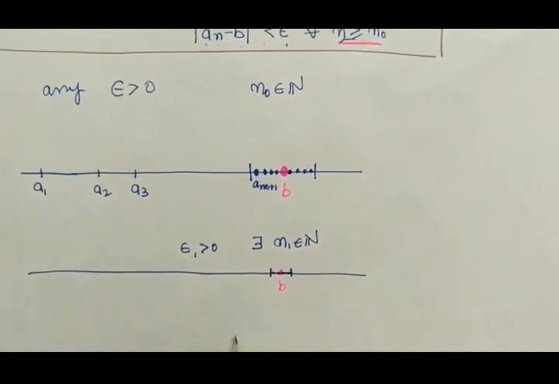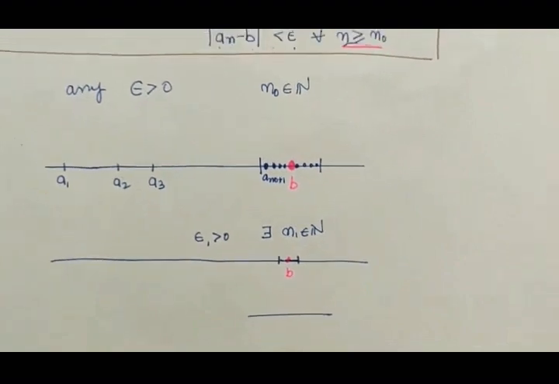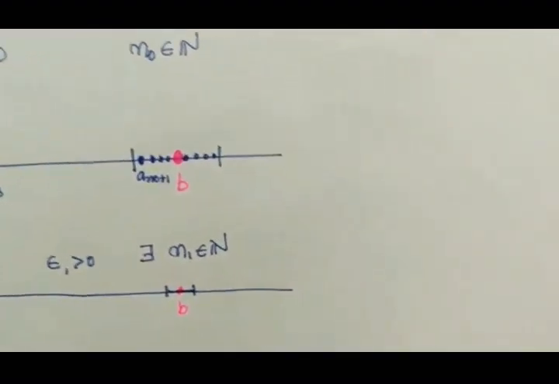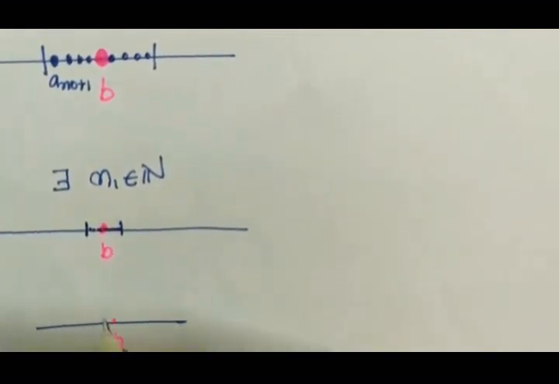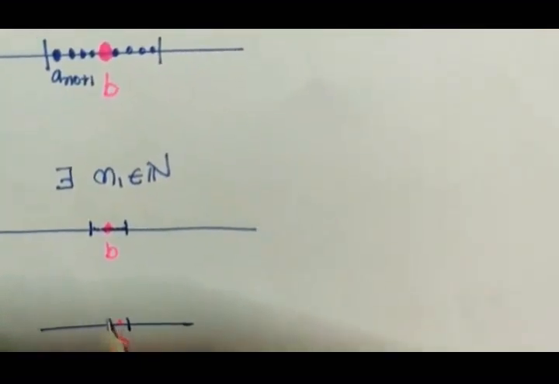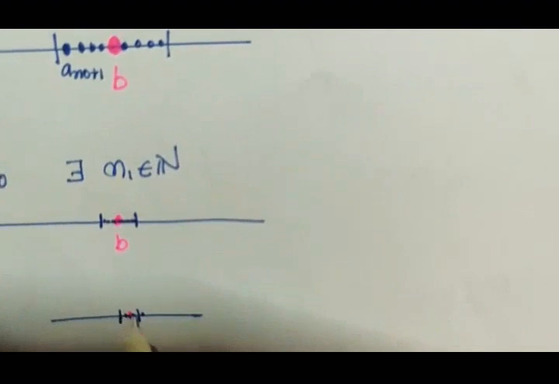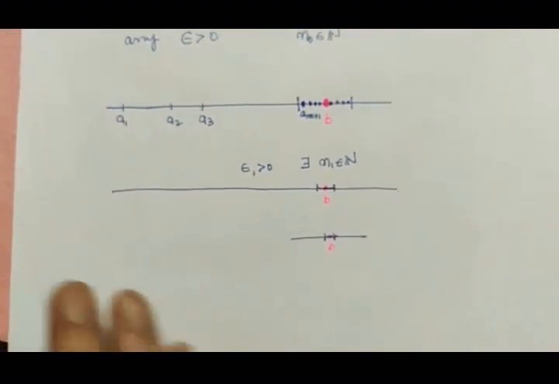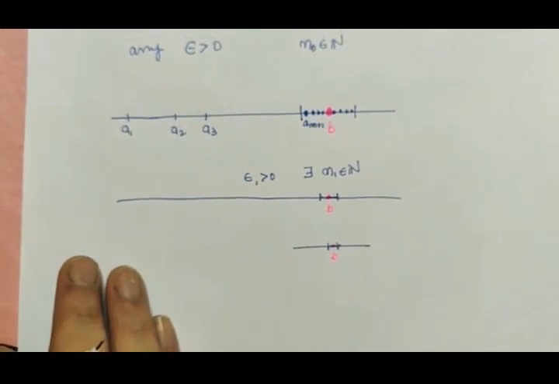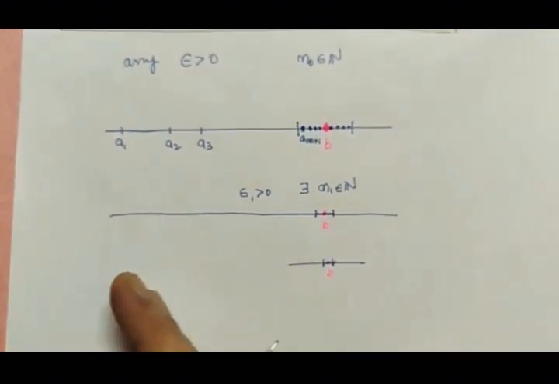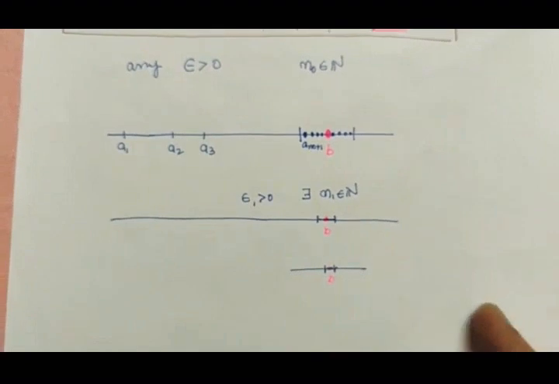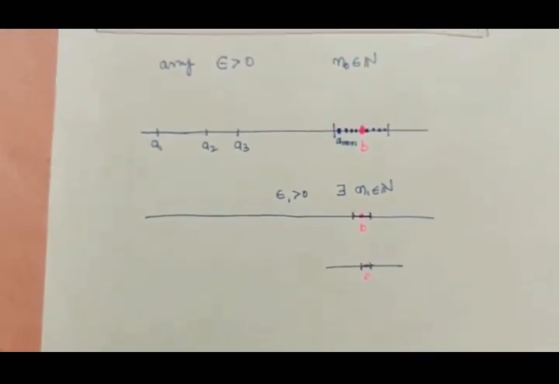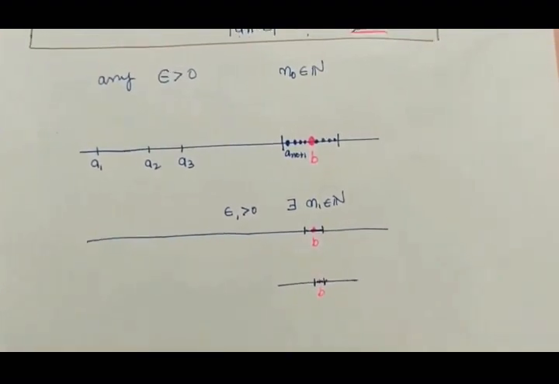So for every epsilon here, it gives us this thing, that however small we take epsilon, we always find such n0. So this concludes that after a particular stage, all the elements of the sequence are moving towards the point b. This is the meaning of the definition of convergence.